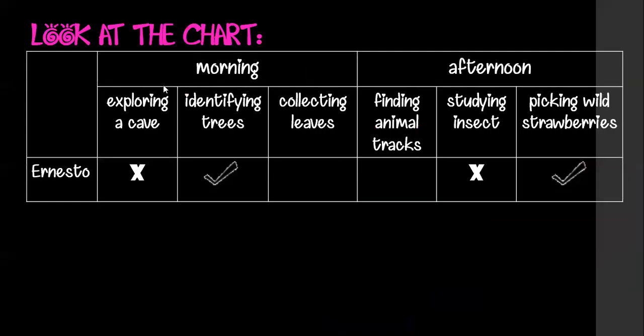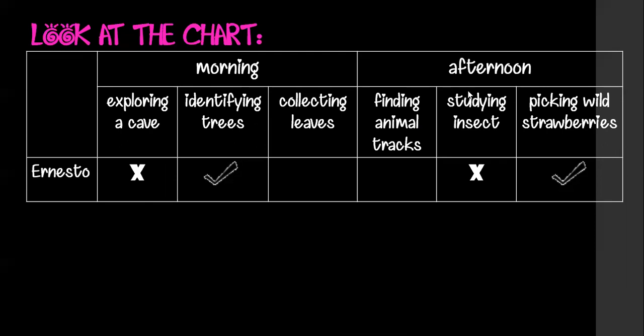Okay, so look here, we have a chart and you can see the name Ernesto. And here we have morning and afternoon. In the morning here we have 3 camping activities: exploring a cave, identifying trees, collecting leaves.